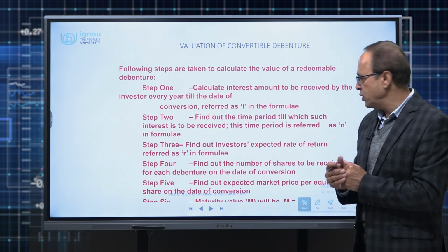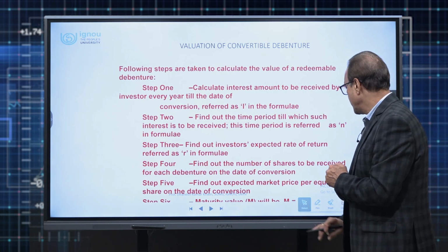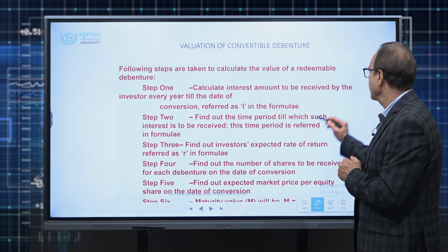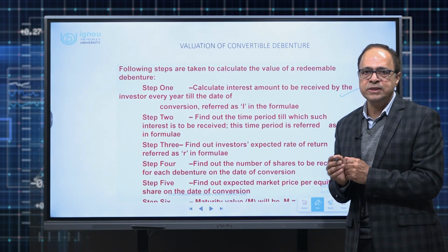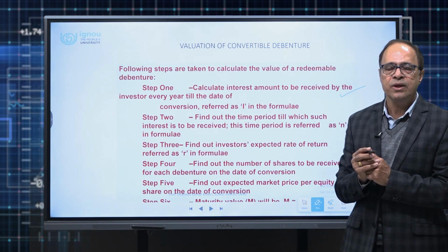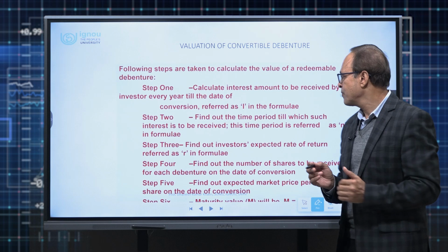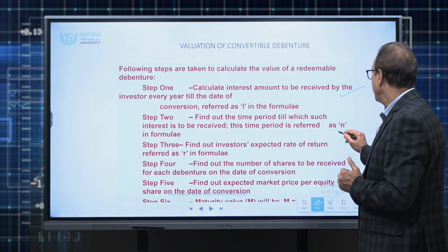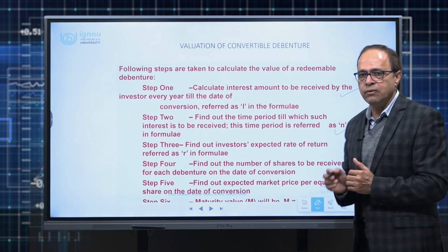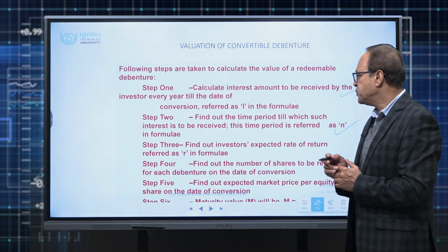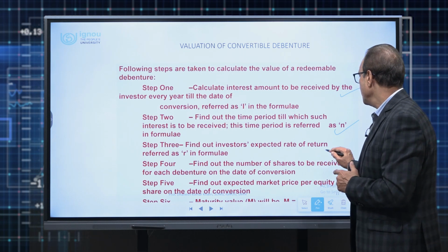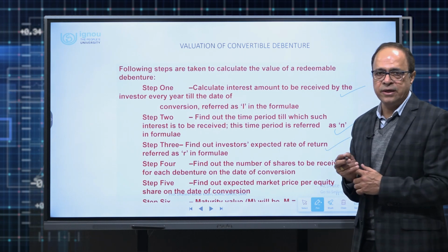So how do we calculate the value of these debentures for an investor? Step one, we need to calculate the interest which the investor is likely to get year on year from the company up till the date of conversion. Step two, find out the time period, how long he will get the interest. Step three, find out the investor's required rate of return.